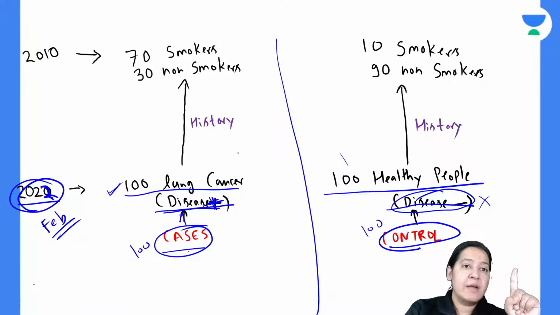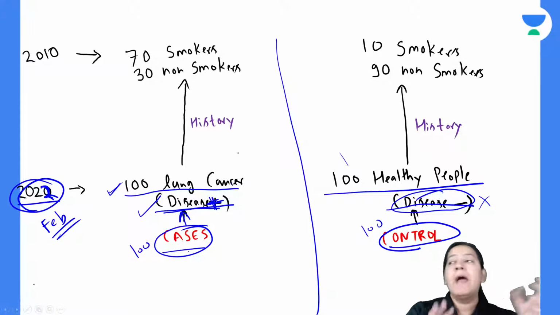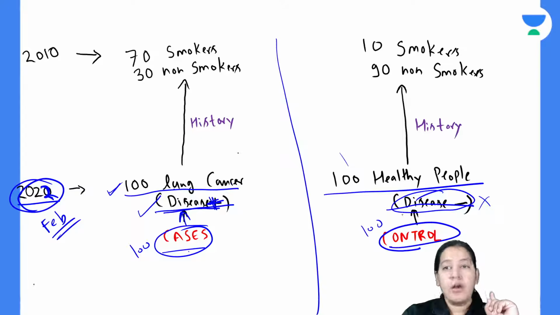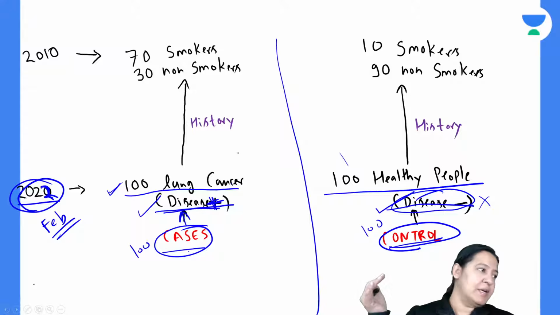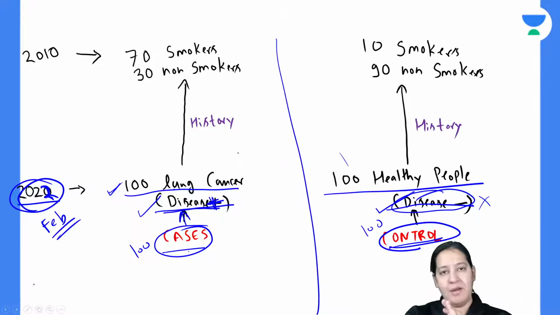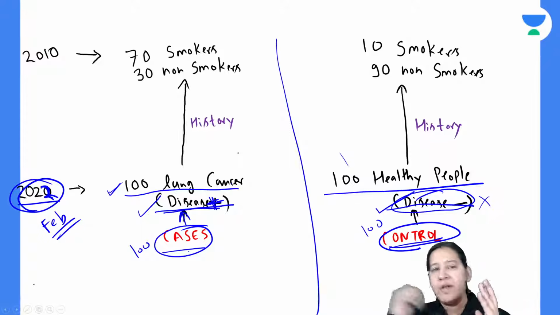Cases means the disease under study is present in them, and I have 100 controls with me. Controls mean the disease under study is absent in them. So these are the diseased people, these are healthy people, right? Disease present, disease absent. These are 100 cases, these are 100 controls.